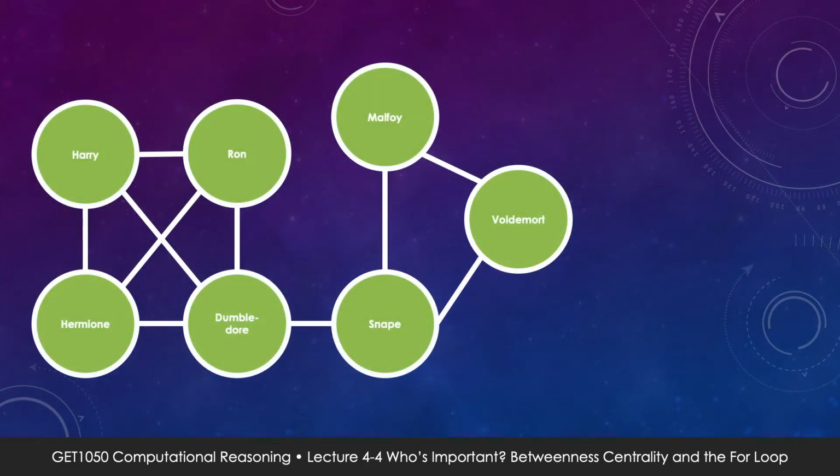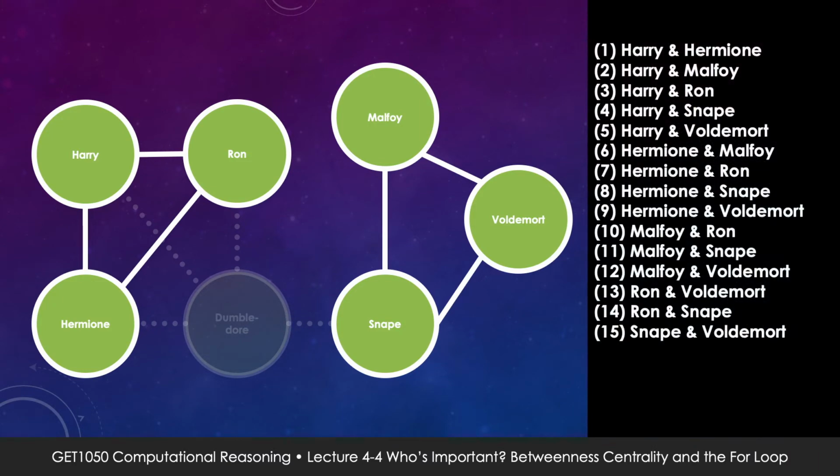So let's illustrate this using the Harry Potter scenario. We have the same graph with Harry Potter and friends. Now let's go through each individual on the network in this alphabetical sequence. Let's start with Dumbledore. How many pairs of relationships will communication be disrupted if Dumbledore dies? Not counting Dumbledore, we have 6 choose 2, that's 15 pairings on the network. Let's see which pairings get disrupted if Dumbledore's dead.